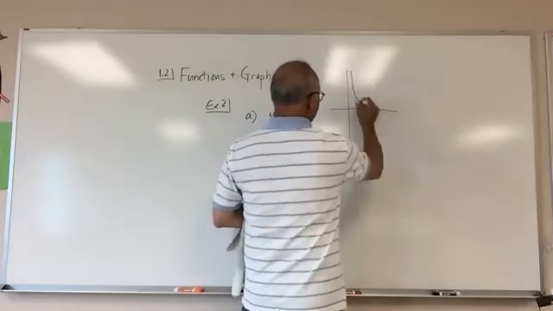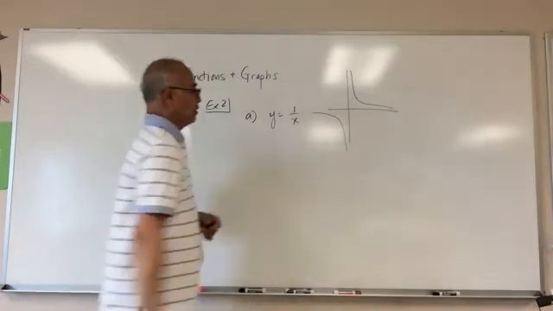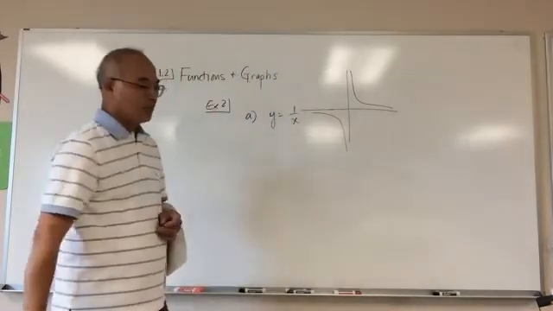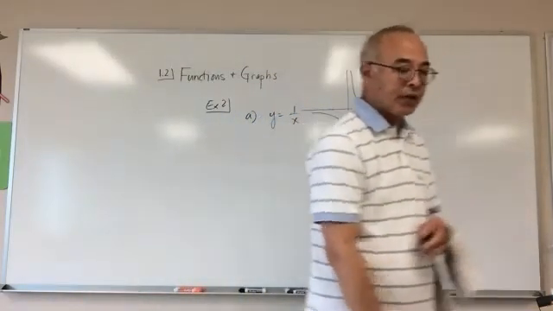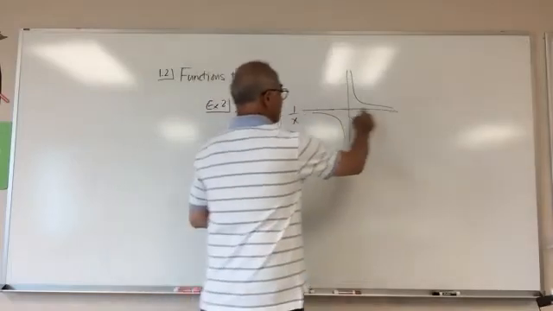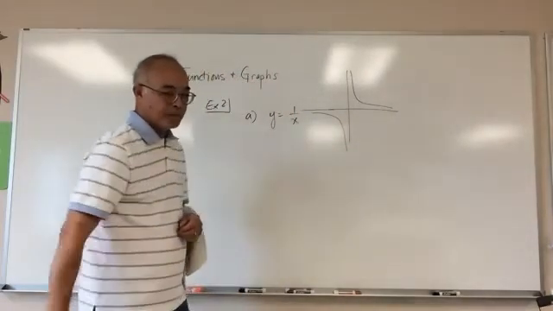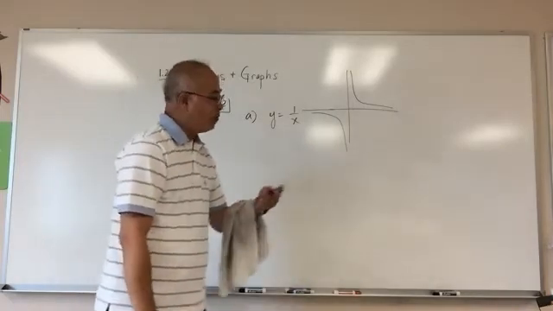And if I draw that out, it's going to look like this. Okay. So the x-axis is the what here? Can anybody tell me what the x-axis here is called in this instance? It is a point where the graph tries to get to, but never gets to.